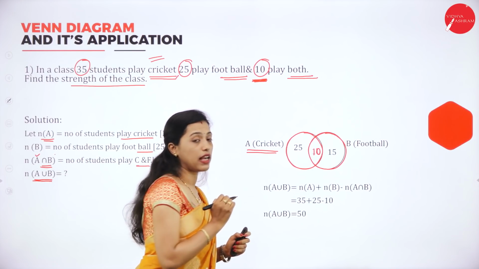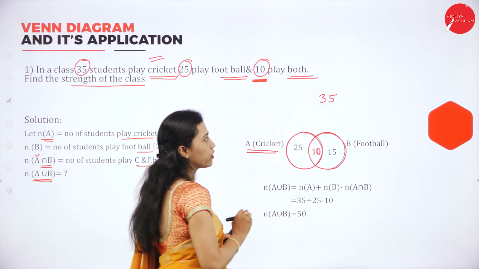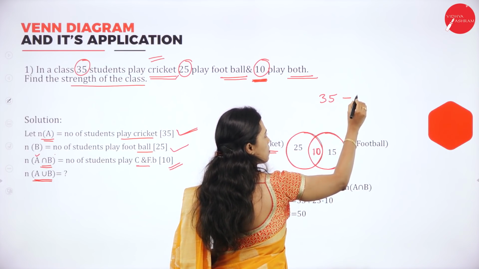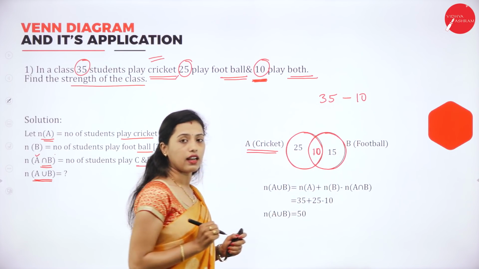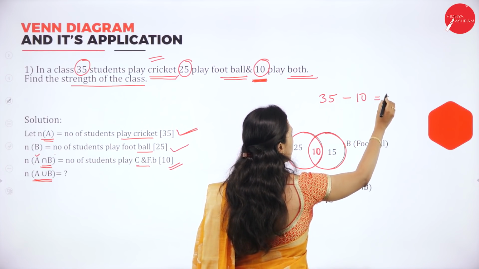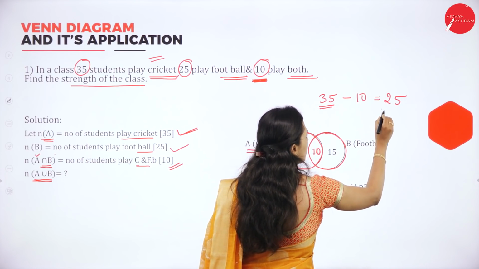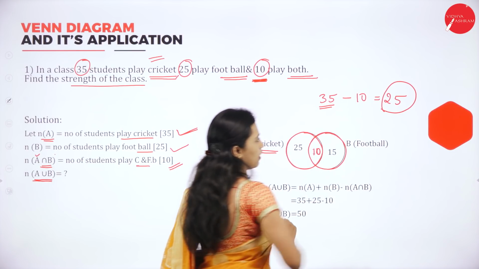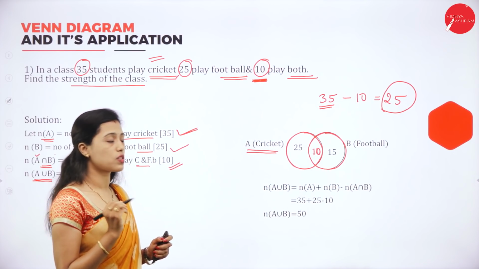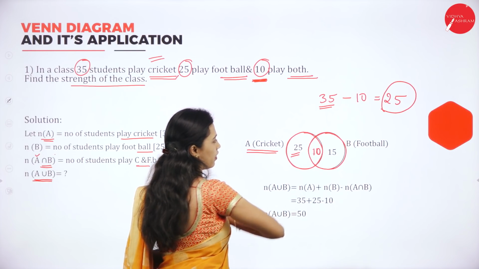The number of students who play cricket is 35, right? Out of 35, 10 students play both cricket and football. So 35 minus 10 is 25. So 25 students play only cricket. That is, this is cricket.